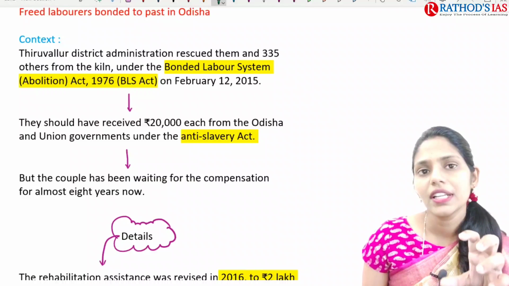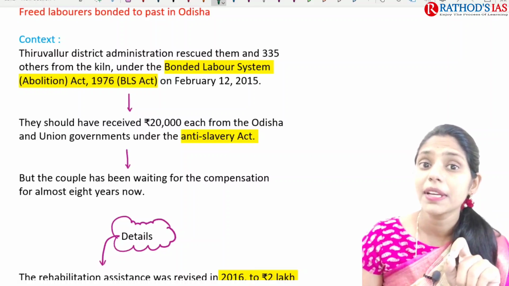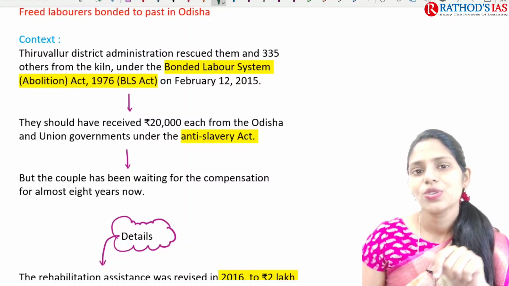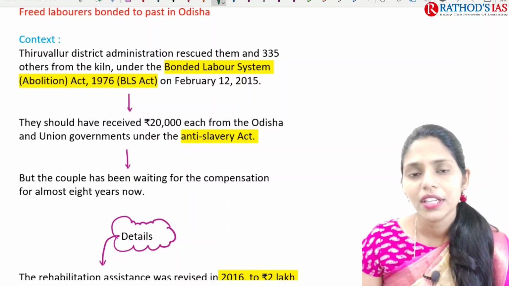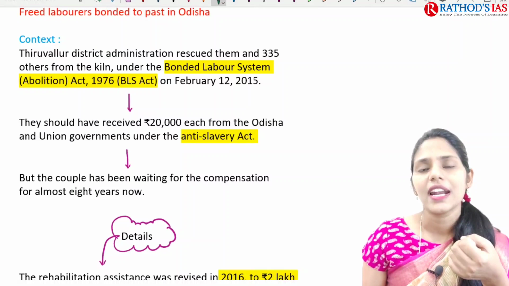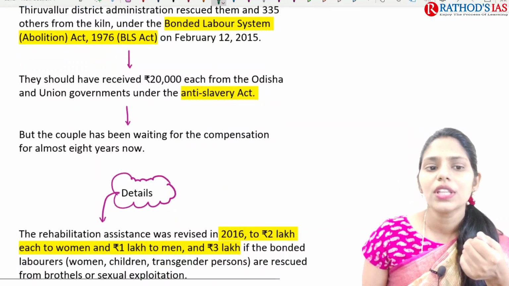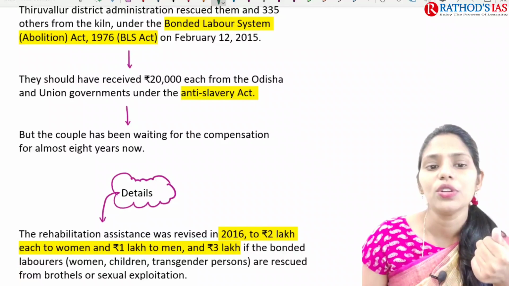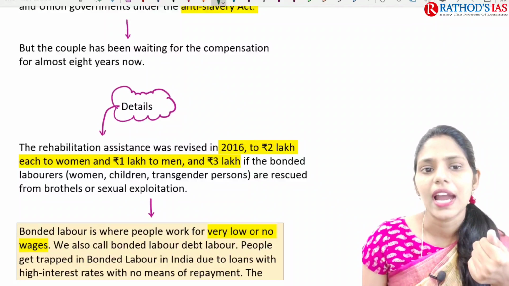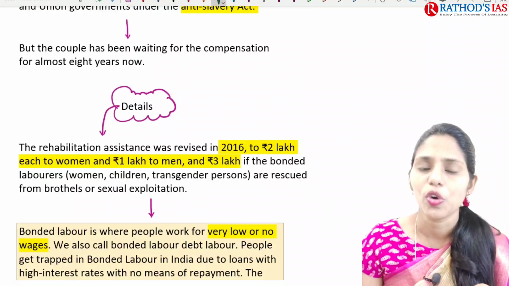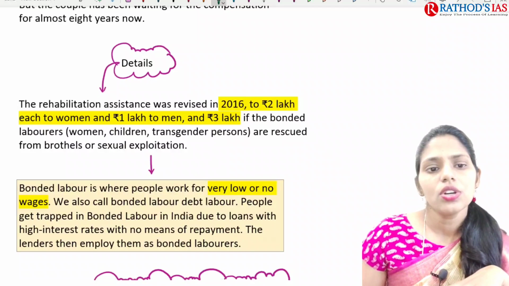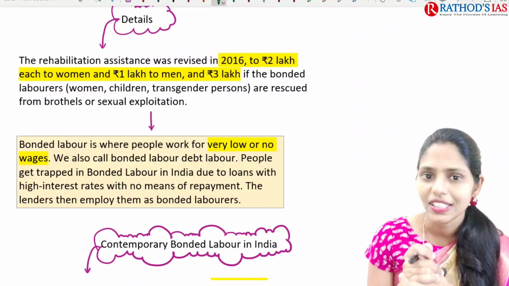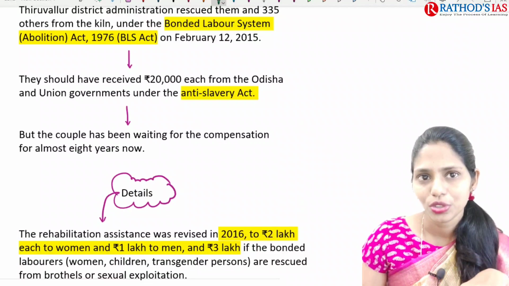So actually they were freed in 2015, and under this act they will be getting compensation. But till now, it is around 8 years, right? After 8 years also, these people are waiting to get the compensation, and you can understand how our government is working. They should have received 20,000 each from the Odisha and union governments under this anti-slavery act, but they are waiting for the compensation for almost 8 years now. If you see the details, it says the rehabilitation assistance was revised in 2016, but actually these people came out in 2015.